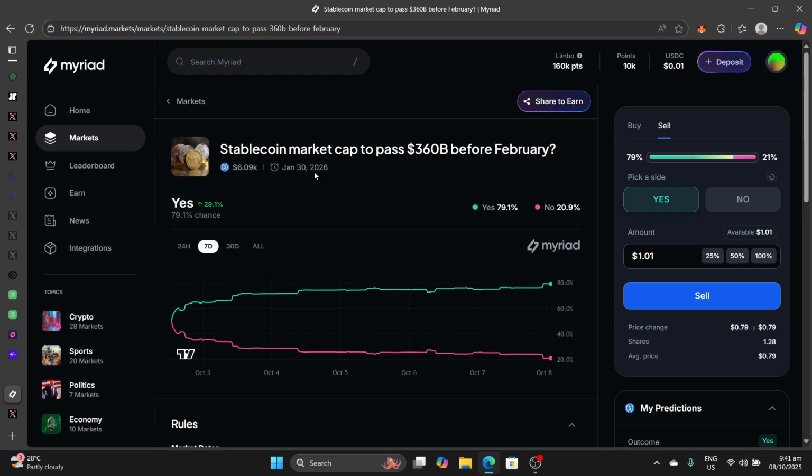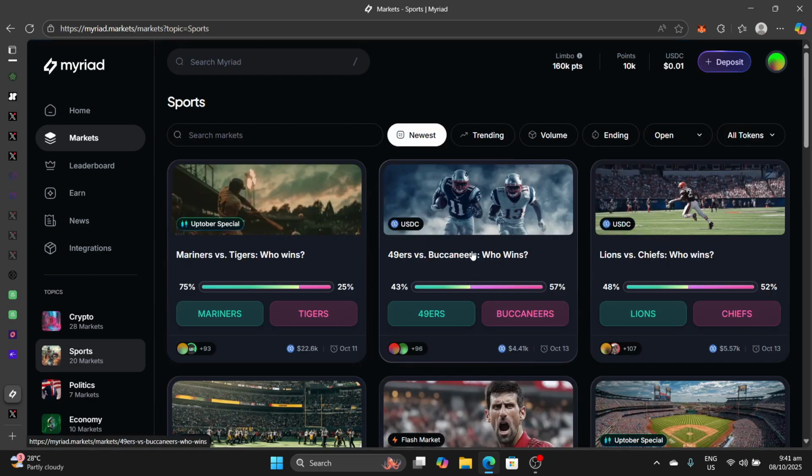So I think it's only when the transaction settles, I would assume so, that you'll earn the associated points. I'm not sure. I'm still going to experiment with it. But basically, I bought yes position. Basically, I'm following the crowd. But of course, you can apply your own insight if you desire to. When you are going against the crowd, your profit margin is huger. Okay, there are different categories, not only crypto, there's also sports for those interested in sports and all that. I would leave it at that.